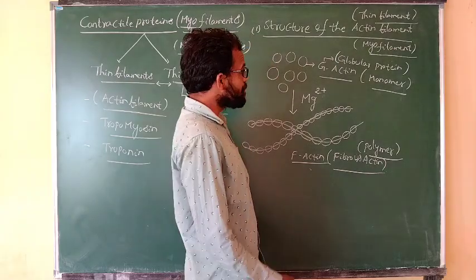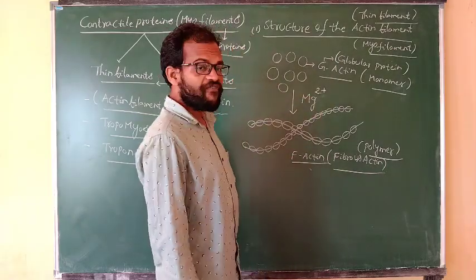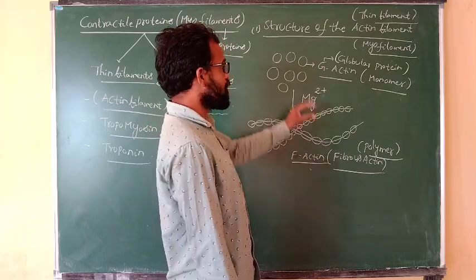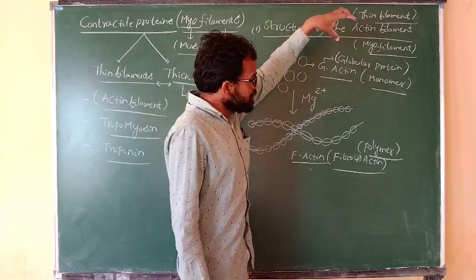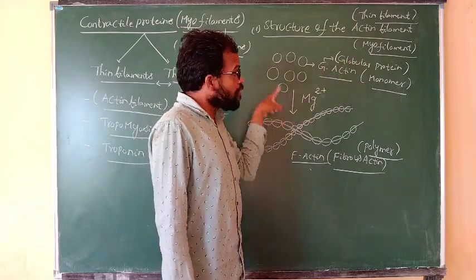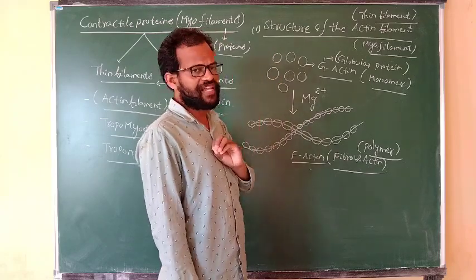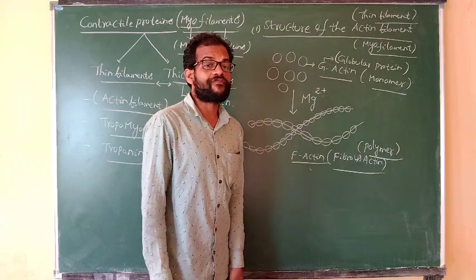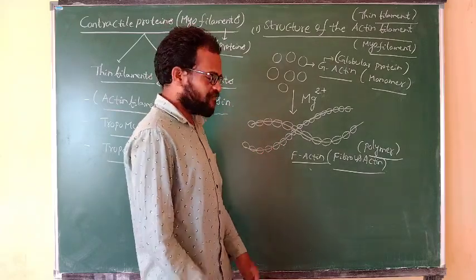What is the meaning of polymer? The group of G actins is nothing but a polymer, or F actin, which is fibrous actin. The G actin always exists in the form of monomer, and this monomer reacts with magnesium ions. The group of monomers, the group of globular proteins, is converted into fibrous actin or F actin.